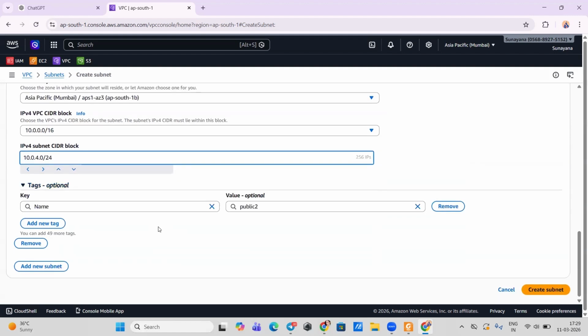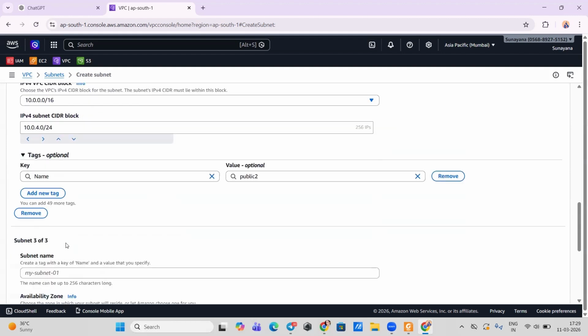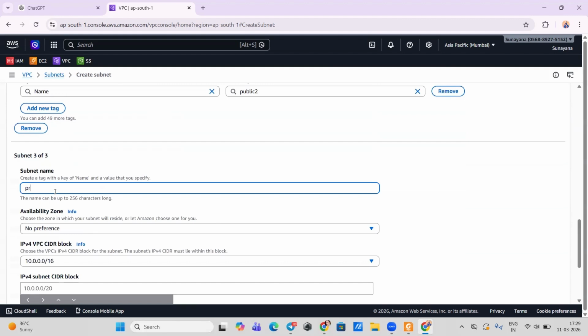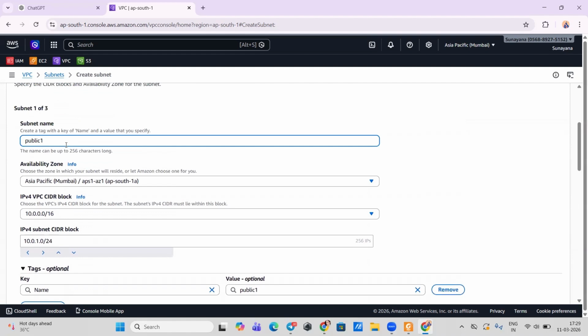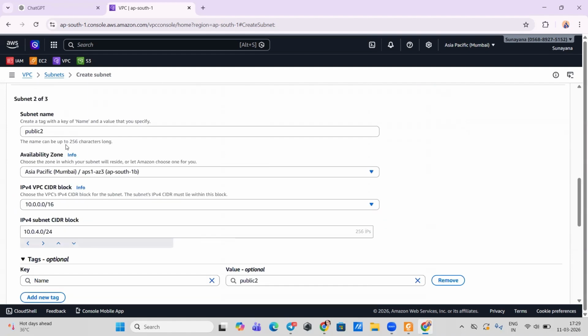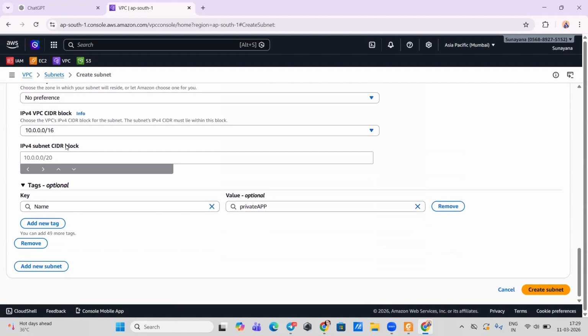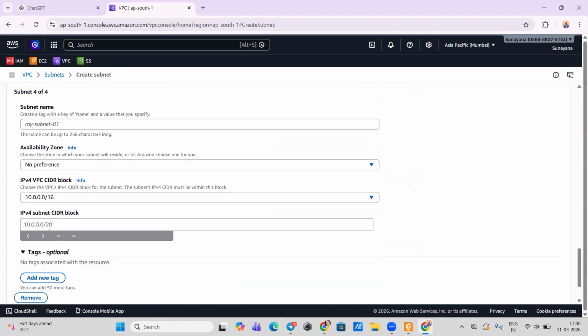Yeah, I'll give 4 to this. Okay. Then next one would be private, private for the app. This first one was for the web. For app, private 10.0.2.0/24. Next, another, the last subnet.